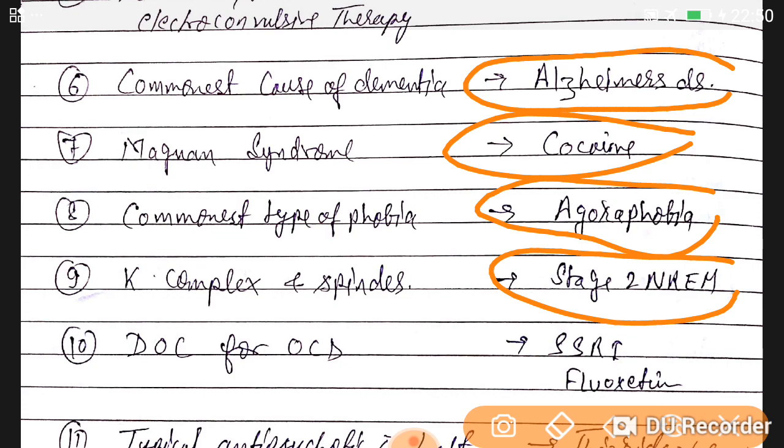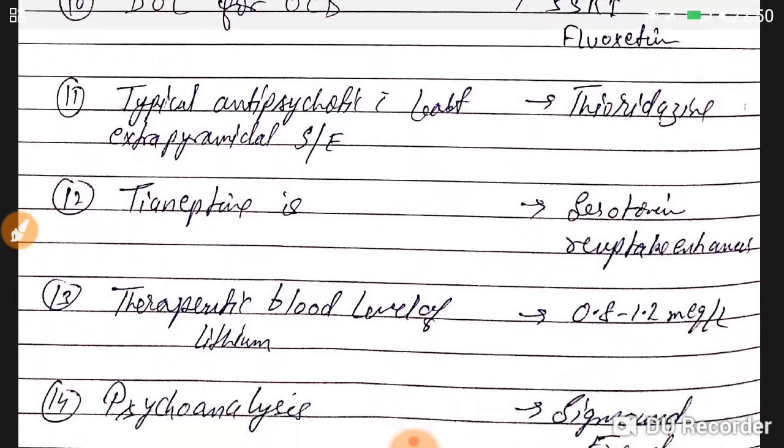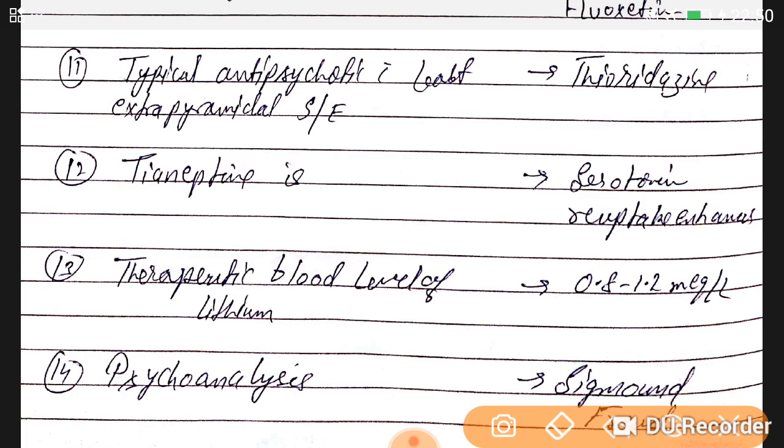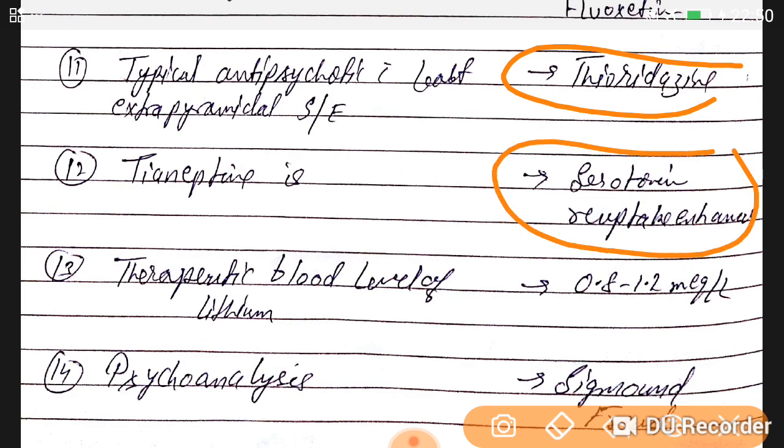Okay. Drug of choice for OCD, obsessive compulsive disorder, is an SSRI, selective serotonin reuptake inhibitor, and the drug is fluoxetine. Okay, the brand name is Fludac. Typical antipsychotic with least extrapyramidal side effects is thioridazine. Okay, tianeptine is a serotonin reuptake enhancer.